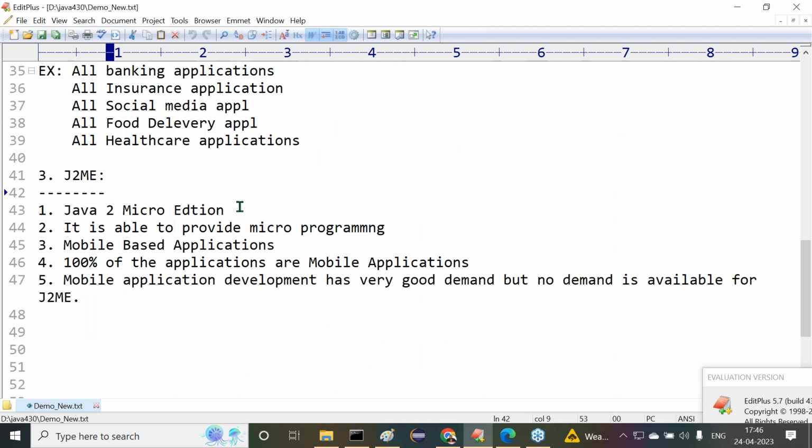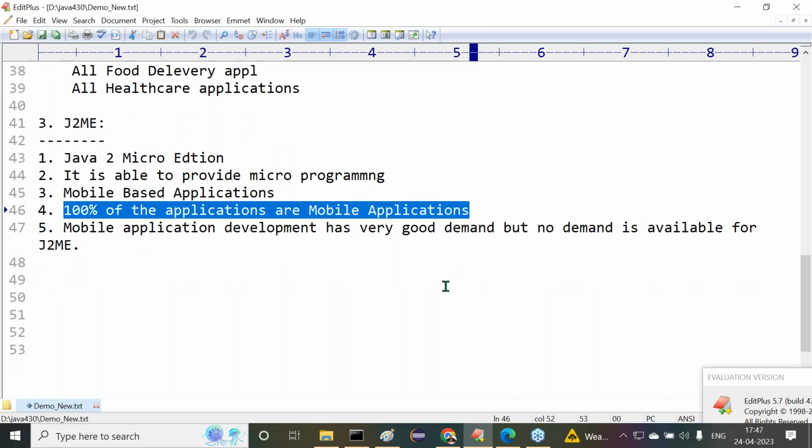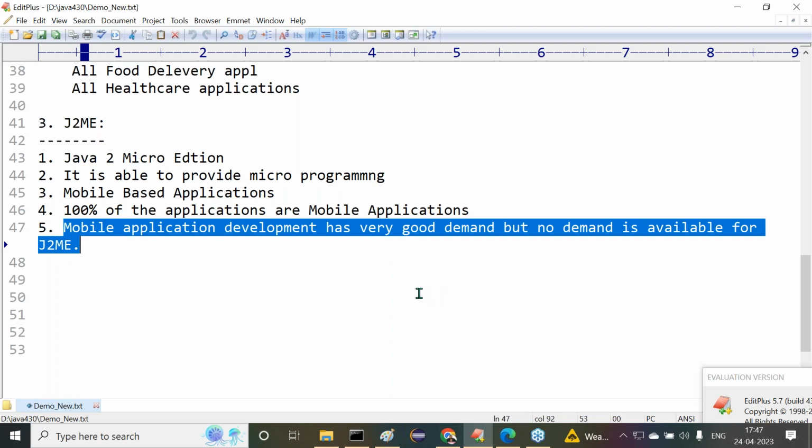Last one is J2ME, Java 2 Micro Edition. It provides micro programming. By using this, we are able to prepare mobile based applications. 100% of the applications nowadays are mobile based applications. All right, next point, this is important.